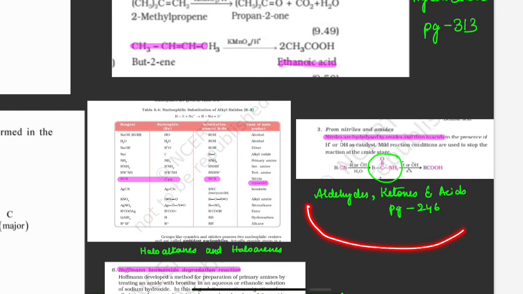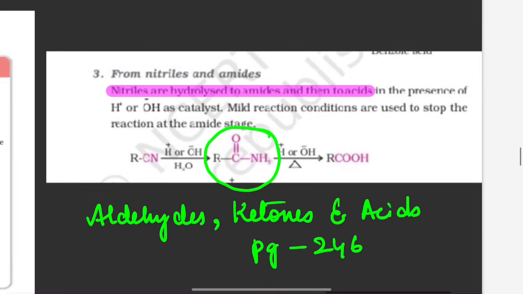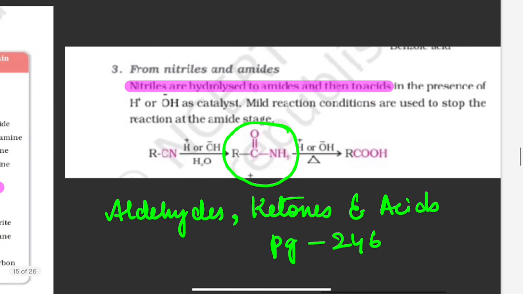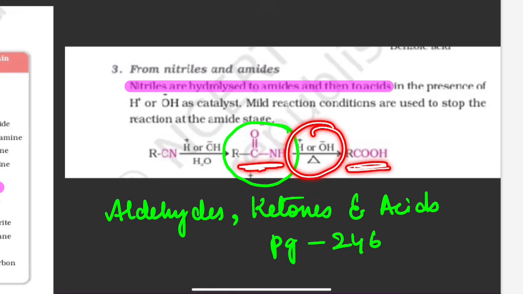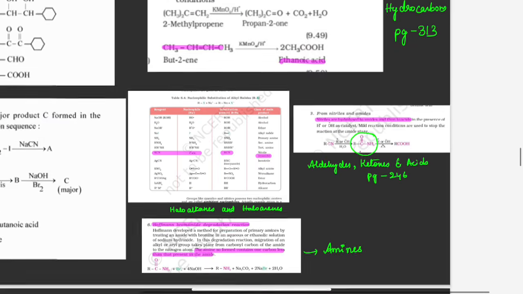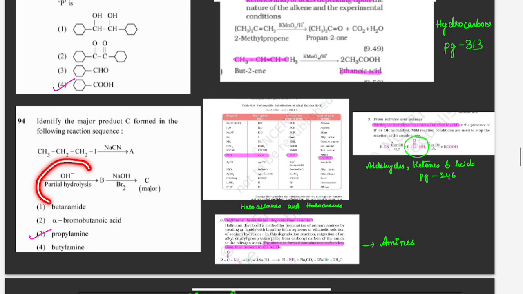This is from the chapter aldehydes, ketones and carboxylic acids, page number 246. See here what is given. Nitriles are hydrolyzed to amide and then to acid. If you are partially hydrolyzing in the presence of acid or base, it will result in the formation of amide. Complete hydrolysis will lead to acid. For us, they are asking for partial hydrolysis, in the presence of a base.